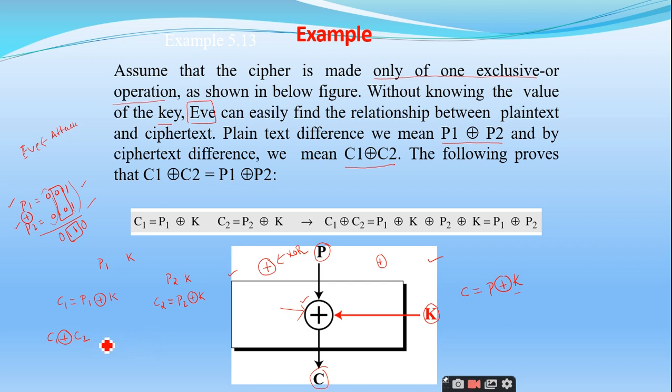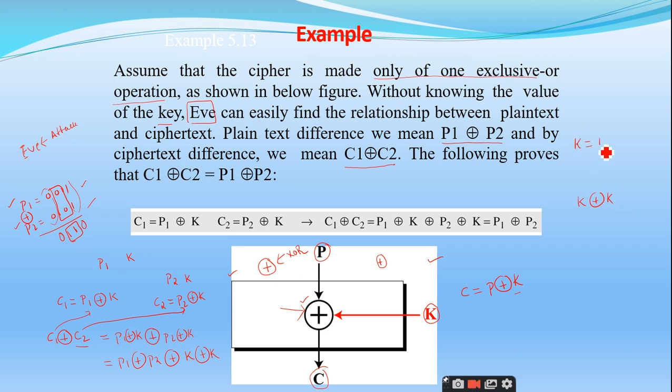Right. So what do you mean by C1 plus C2? Replace this C1 with P1 exclusive OR K, and again exclusive OR. Replace this C2 with P2 exclusive OR K. So this is equal to P1 exclusive OR P2 plus K exclusive OR K. What is K exclusive OR K? Can anybody tell me? What is K exclusive OR K?